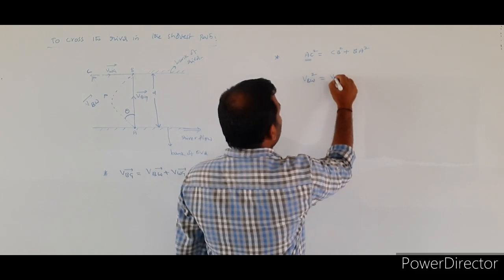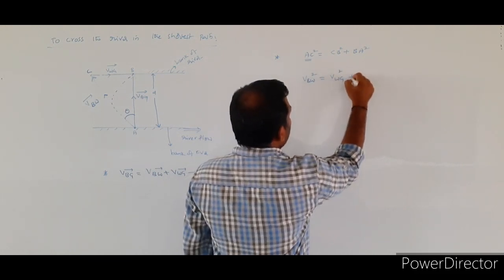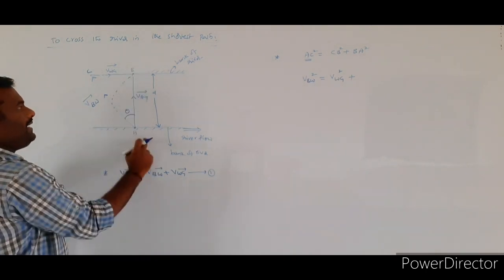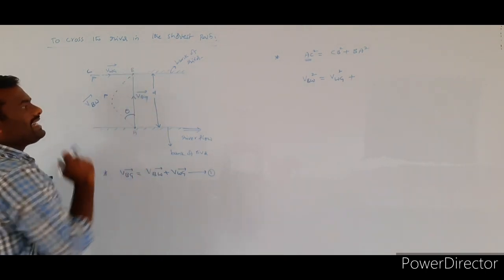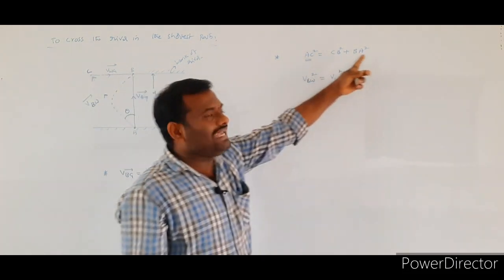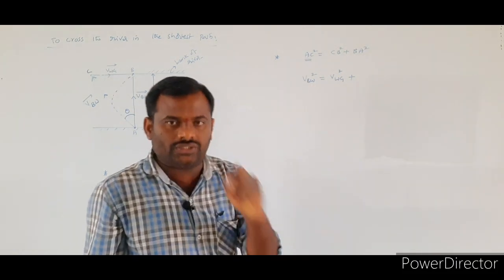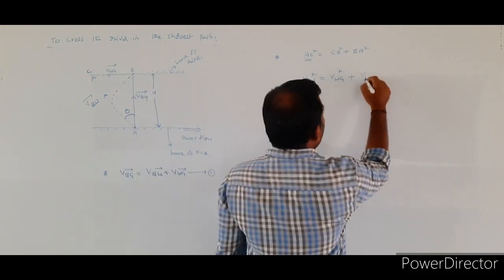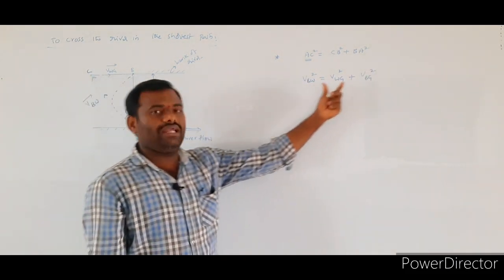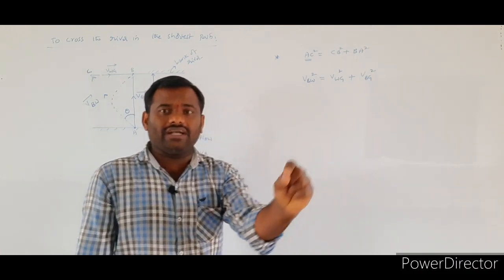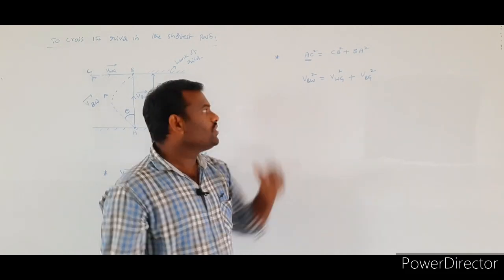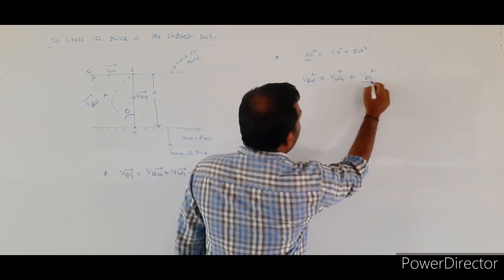So therefore, its value is equal to VWG square. Next, BA square. This vector is indicating the velocity of the boat with respect to the ground. BA is representing only the magnitude, so I will write VBG square. Simply we take the magnitude of the three different vectors and we apply the Pythagoras theorem. From this, I want to calculate the VBG value.